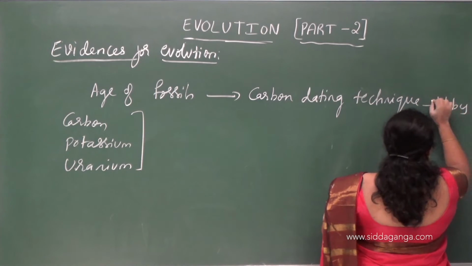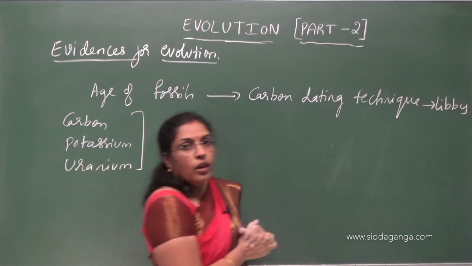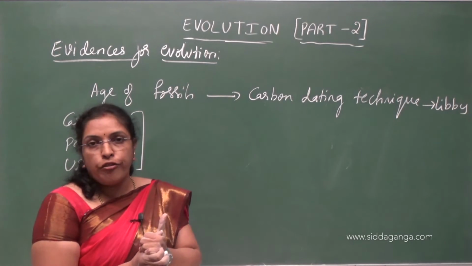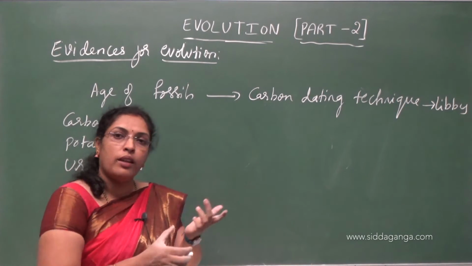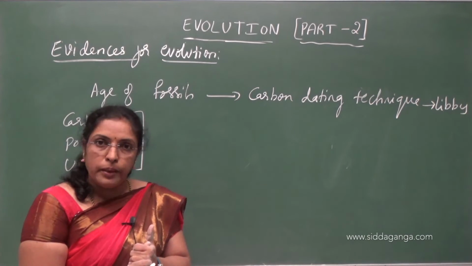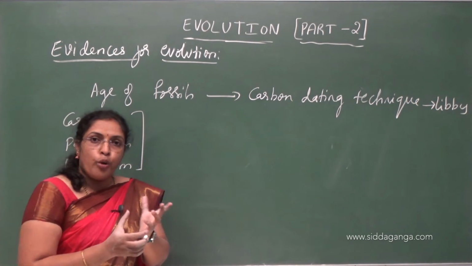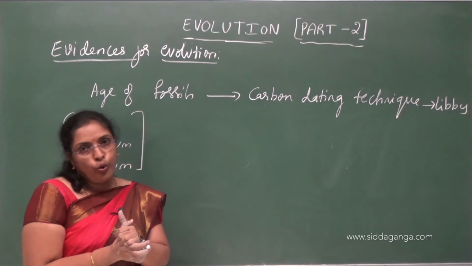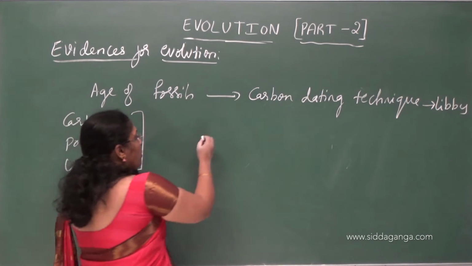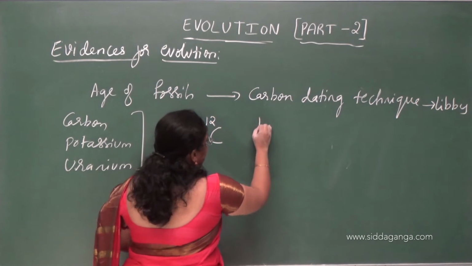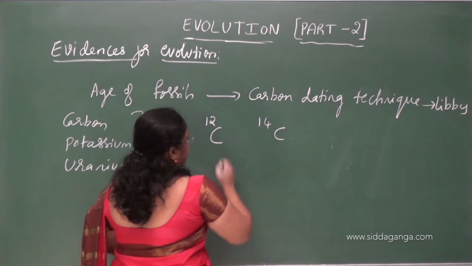We know that organic matter of Earth consists of various elements having their own atomic number, and these elements exist in two or more forms, that is isotopes. So we saw carbon exists in two isotopes, carbon 12 and carbon 14.